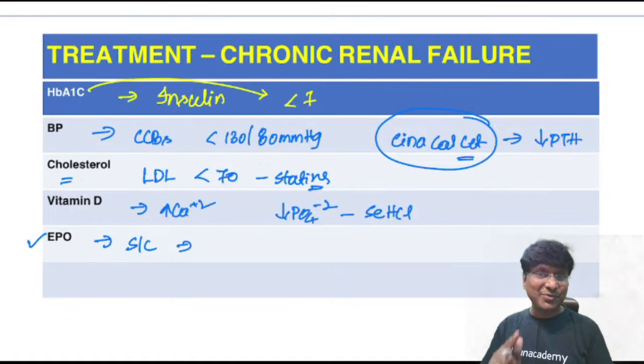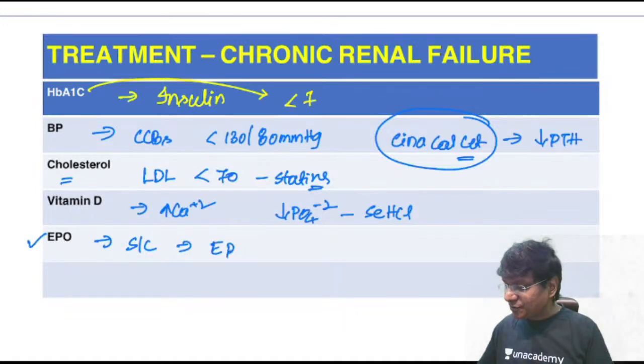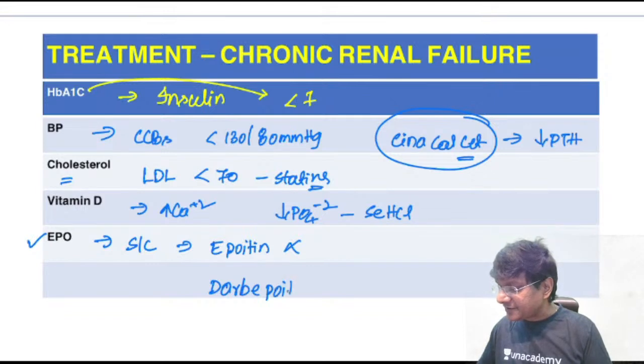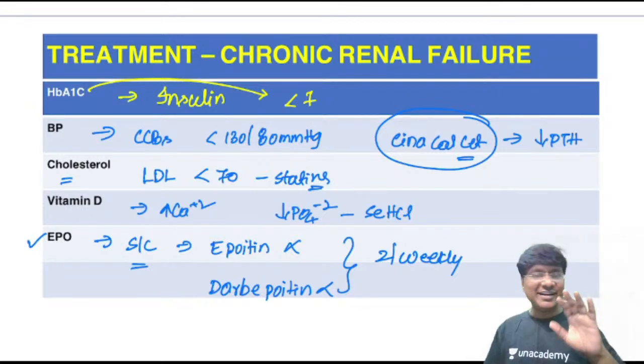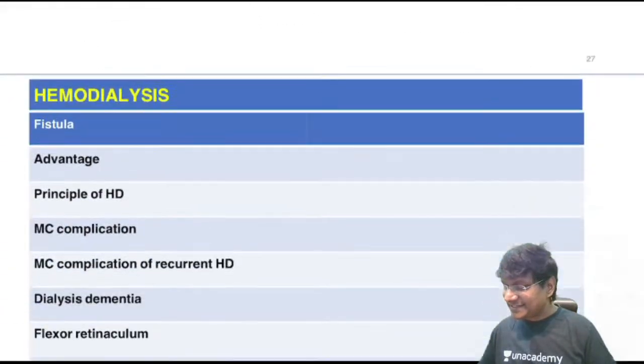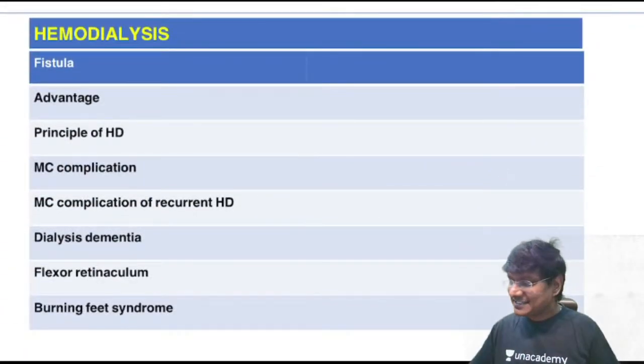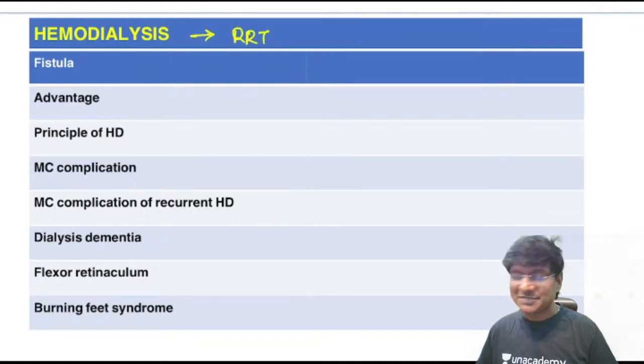Now what are the erythropoietin formulations? The erythropoietin formulations are epoetin alpha, and then we have darbepoetin alpha. These are given through subcutaneous route. You have to give this twice weekly. Okay, so this completes the discussion of your chronic renal failure. So we are done with acute renal failure and chronic renal failure. Then followed by that, we will discuss renal replacement therapy.